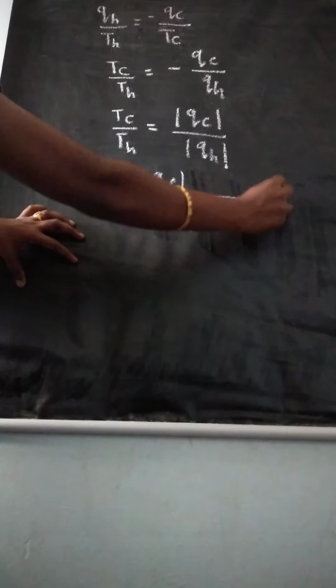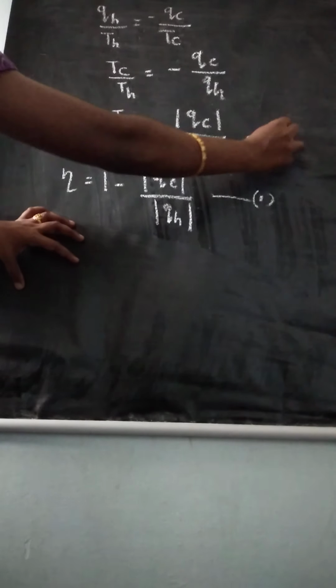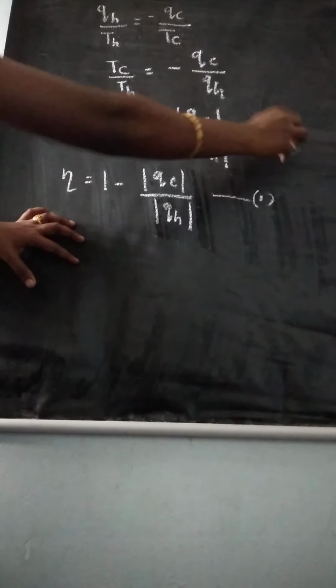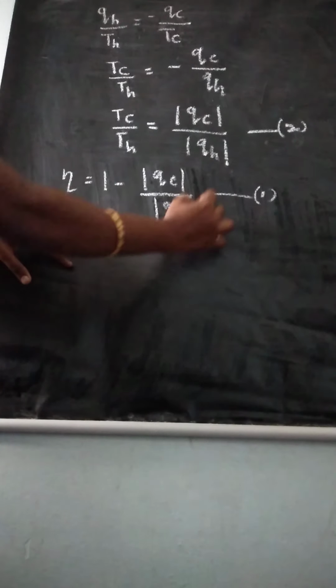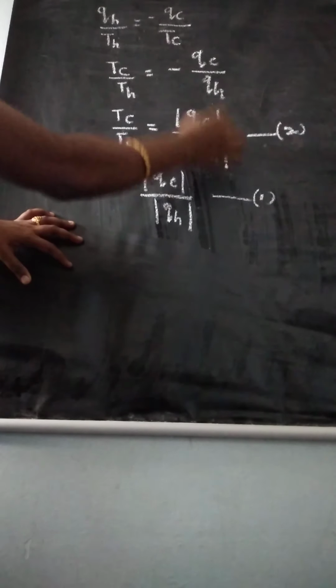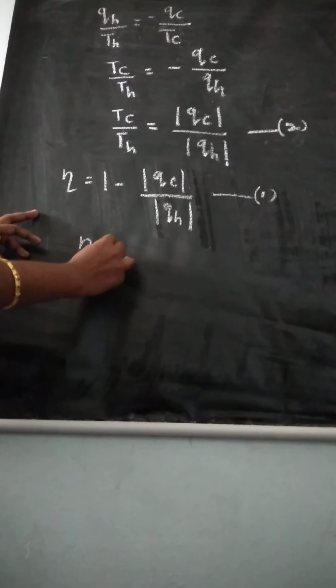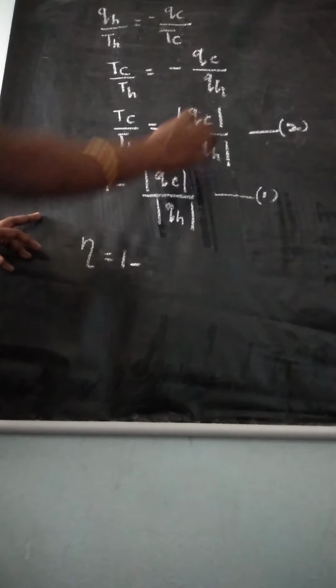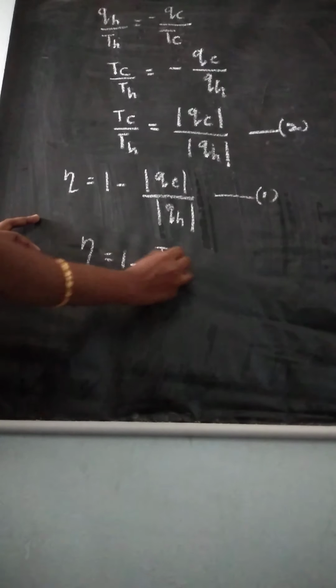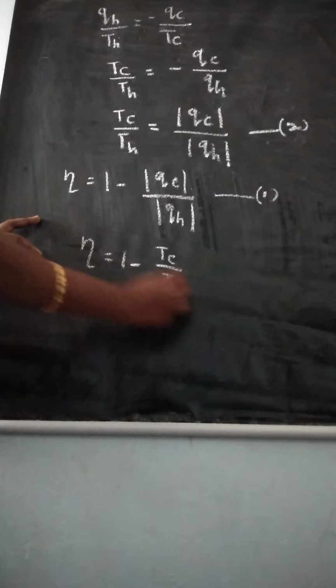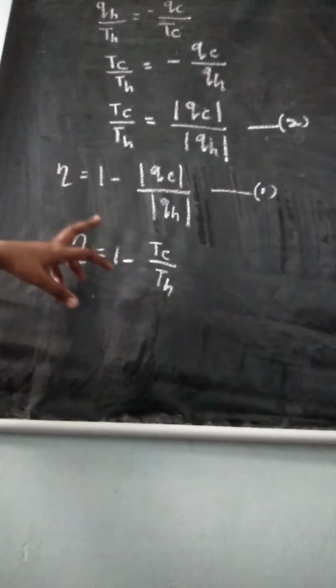Consider this efficiency equation as equation 1 and this one as equation 2. Substitute the Q_C by Q_H value in equation 1. Eta is equal to 1 minus T_C divided by T_H.